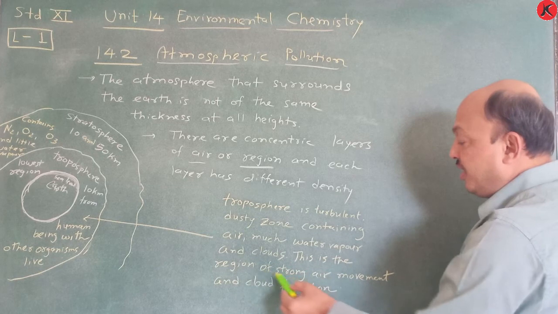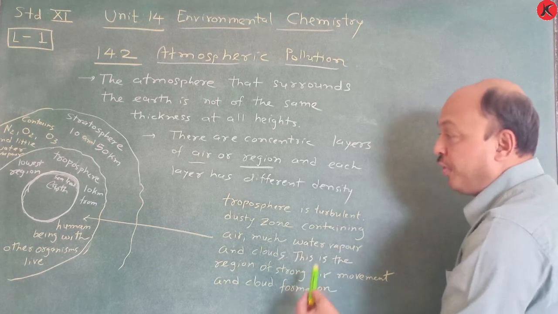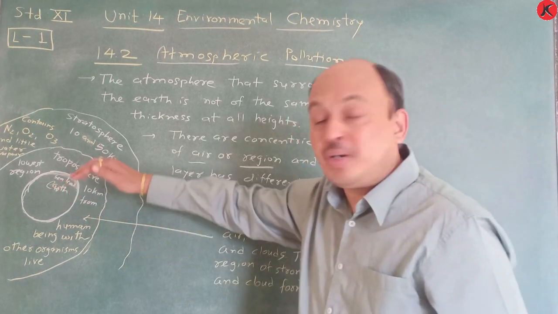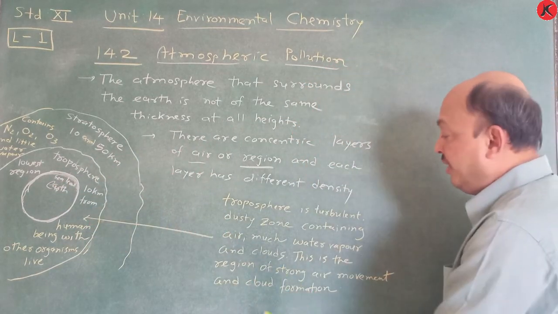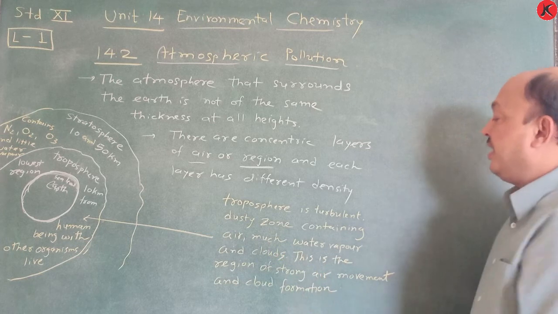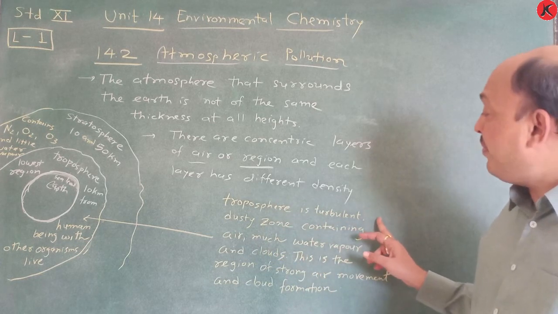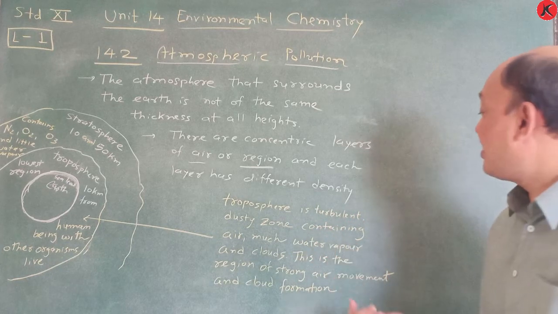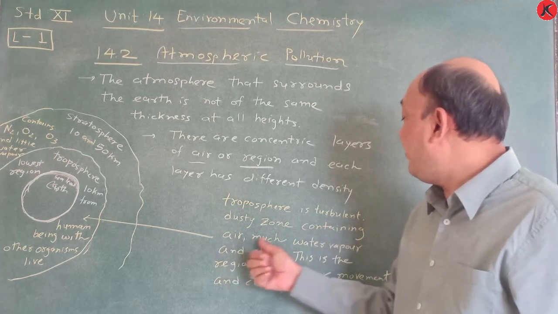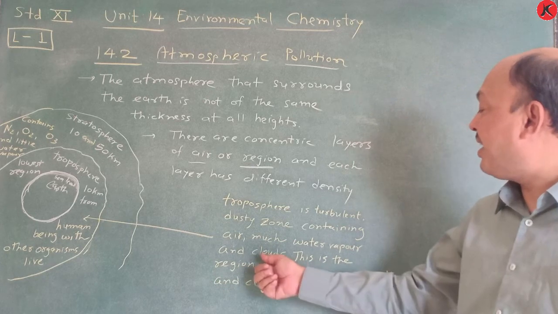This is the region of strong air movement and cloud formation. Up to 10 km above sea level it is troposphere. Turbulent, you know this one. Dusty zone means dust particles are present, containing air, much water vapor and clouds.